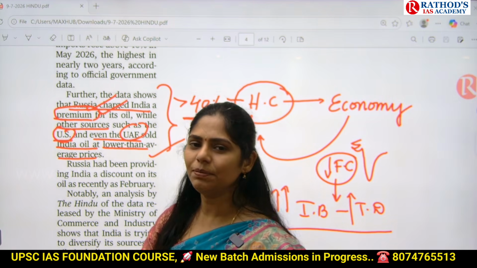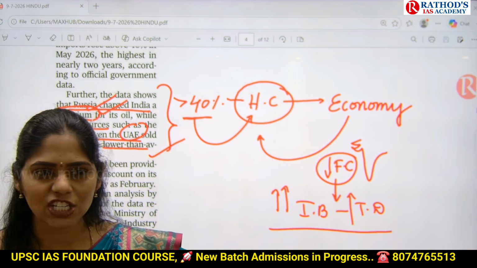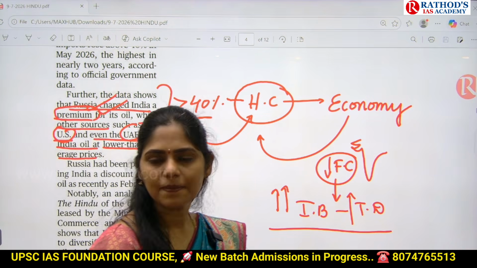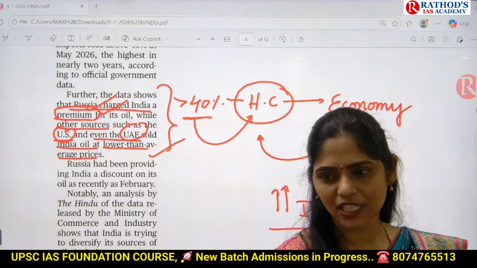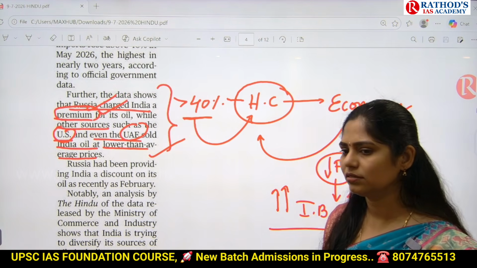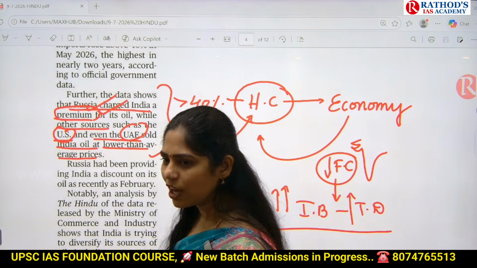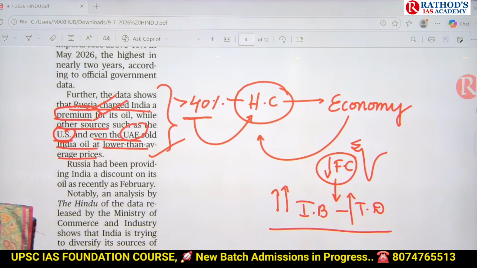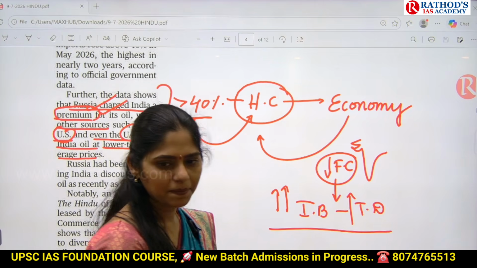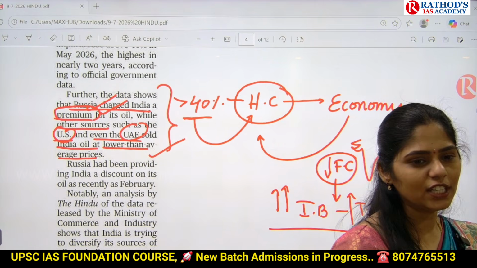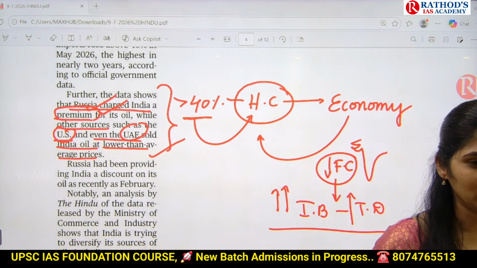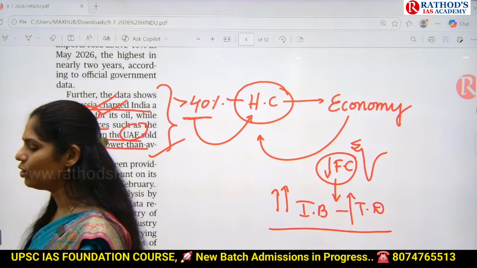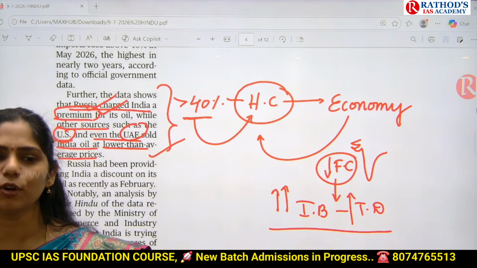If the GDP of our country is decreasing, can we achieve our target for our economy? What are the targets of our economy? Viksit Bharat by 2047. Next. 5 trillion economy. Third largest economy. They will be getting delayed. Okay, so all these things you have to interconnect and you have to read. Are you understanding here? So what is your work here? Try to make a note of countries from which we are importing oil.